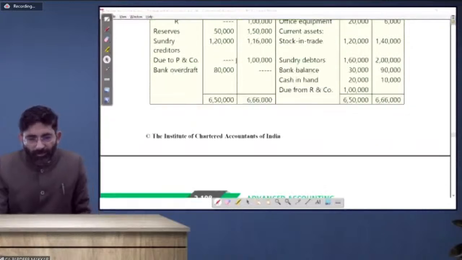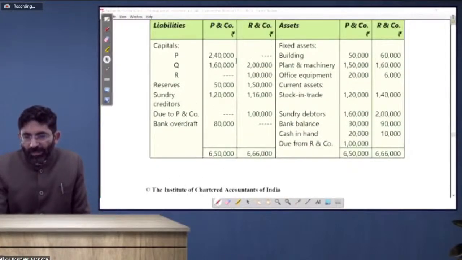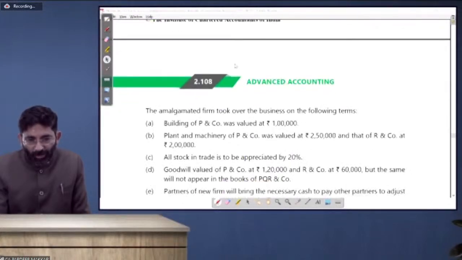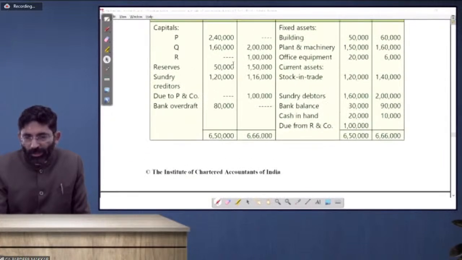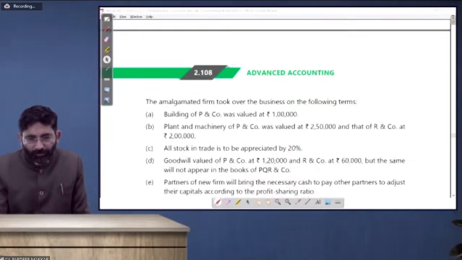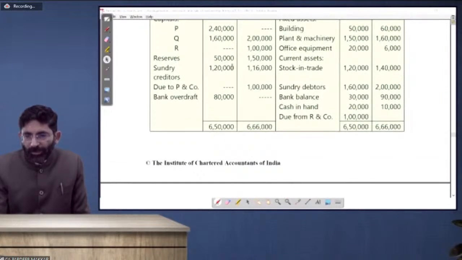P and Company's building is valued at rupees 1 lakh. So building is earlier valued at rupees 50,000, an increase in the value of building by rupees 50,000. Plant and machinery is valued at 2,50,000, so it is increased by 1 lakh. Stock is appreciated by 20%, so stock is appreciated by 24,000.